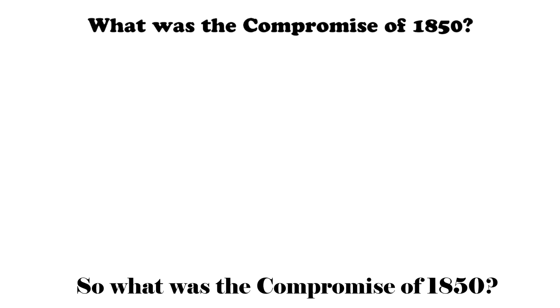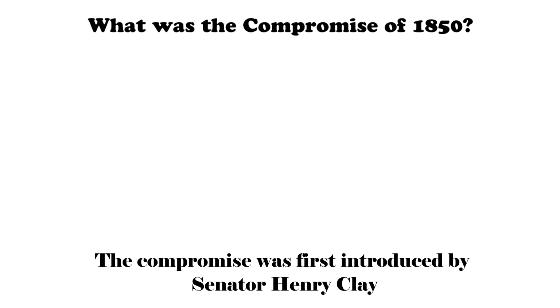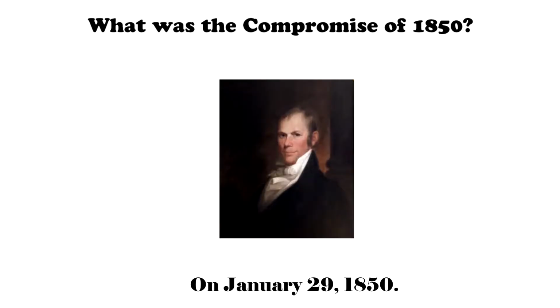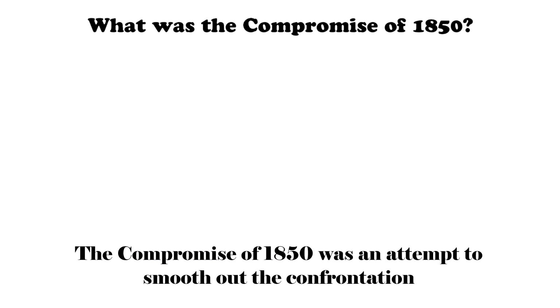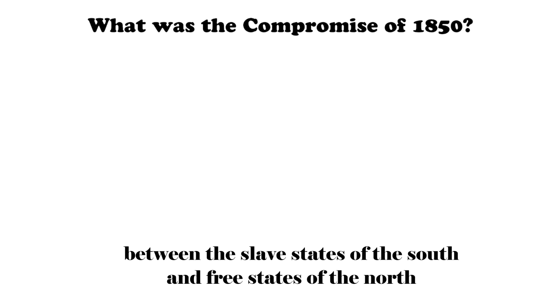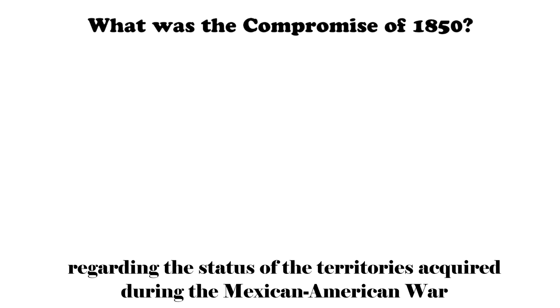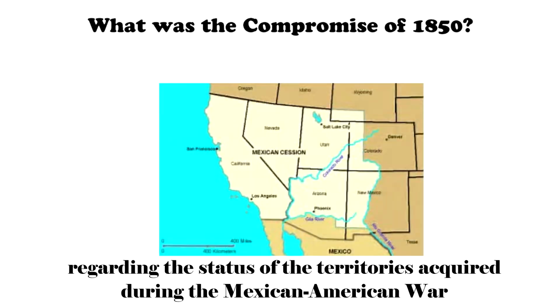So, what was the Compromise of 1850? The Compromise was first introduced by Senator Henry Clay on January 29, 1850. The Compromise of 1850 was an attempt to smooth out the confrontation between the slave states of the South and the free states of the North regarding the status of the new territories acquired during the Mexican-American War.